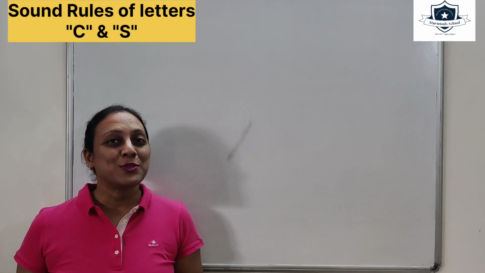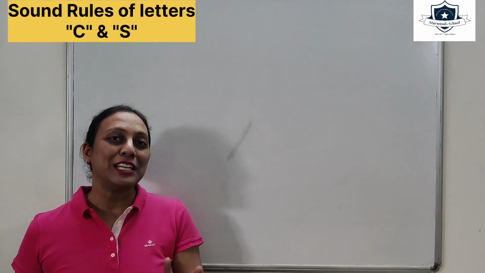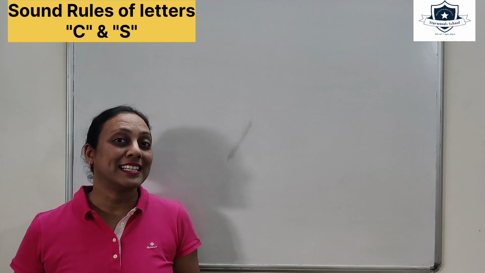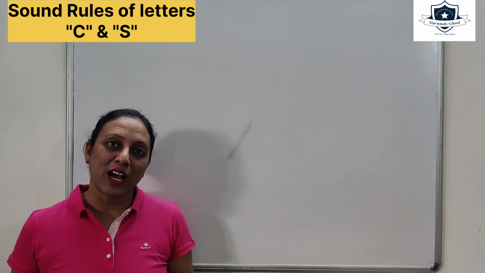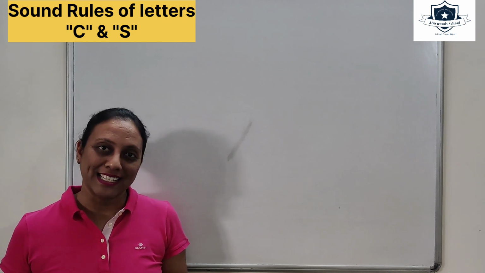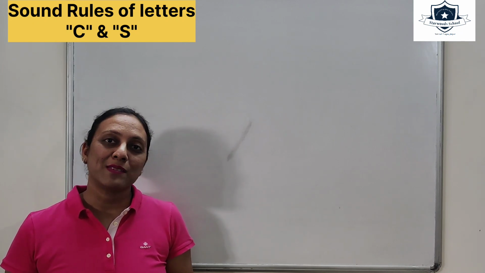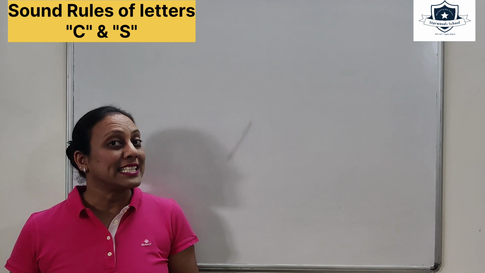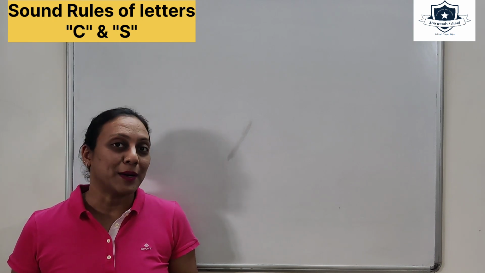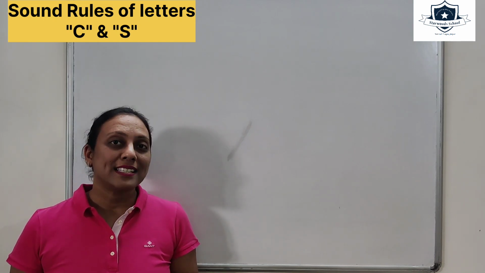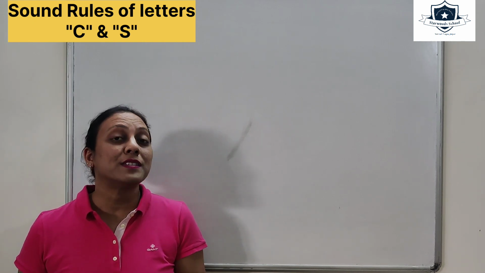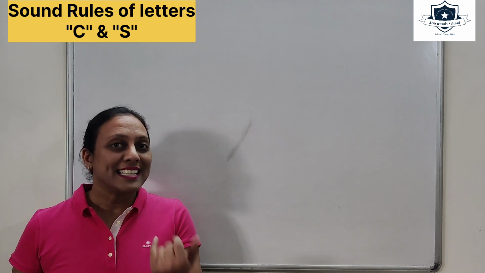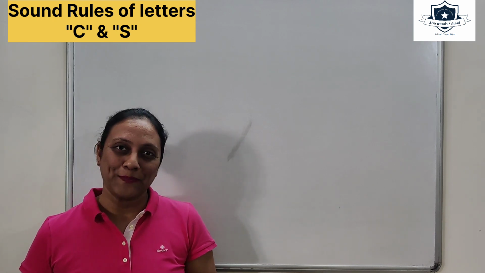Hello friends, so today I am telling you two very interesting rules about the letters C and S. These both letters make different sounds when used at different places. C, certain times it makes the sound of K and certain times it makes the sound of S. S makes the sound of Z at some places and makes the sound of S at some places. Let's understand the difference. Come.